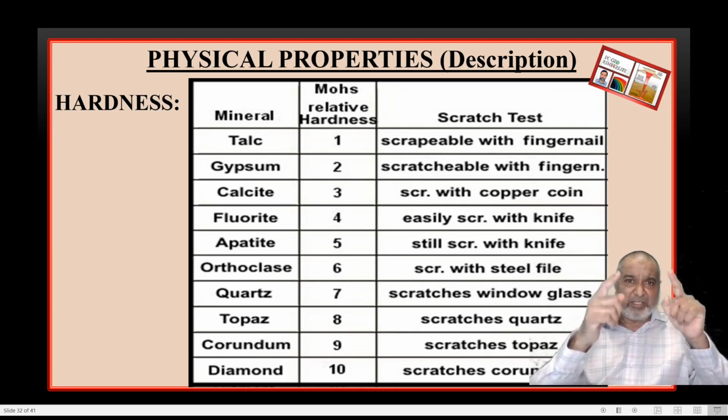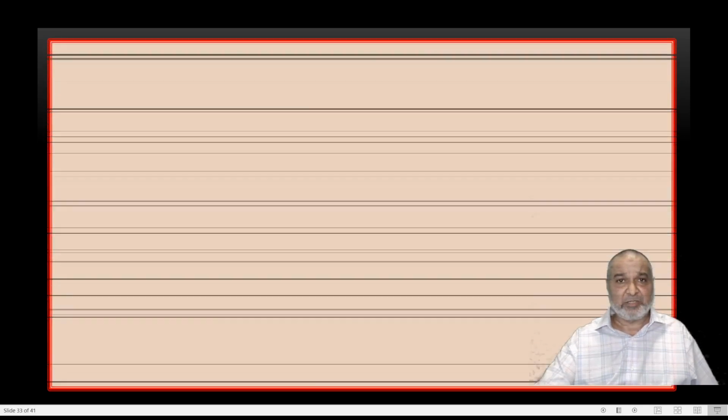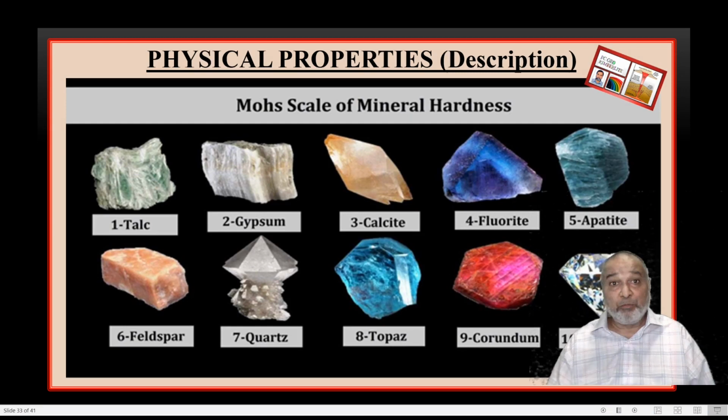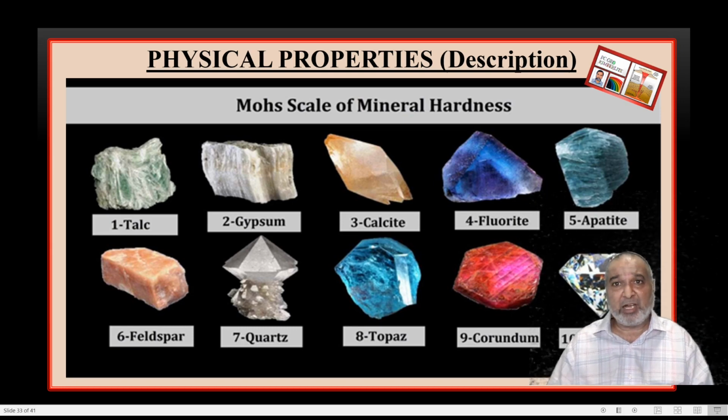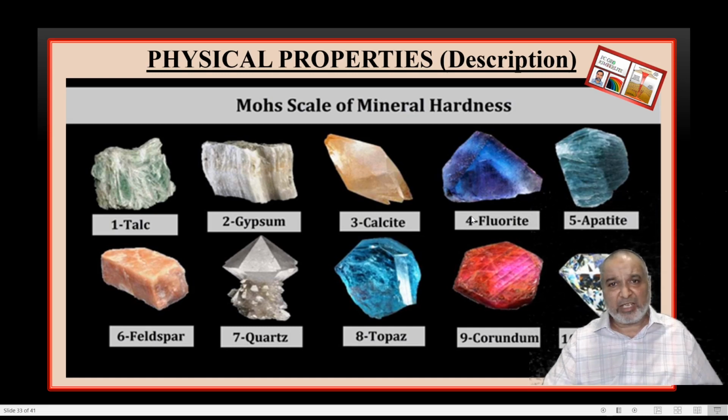So remember, this is a systematic small table, and this is the skill by which you can easily find out the hardness of the mineral. Mohs worked very hard, and he has given us the best table to find out the hardness of the mineral. These are the representative minerals. Number 3 is calcite, number 4 fluorite, number 5 apatite, number 6 orthoclase or feldspar family, number 7 quartz, again a quartz family, number 8 topaz, number 9 corundum, and number 10 diamond.